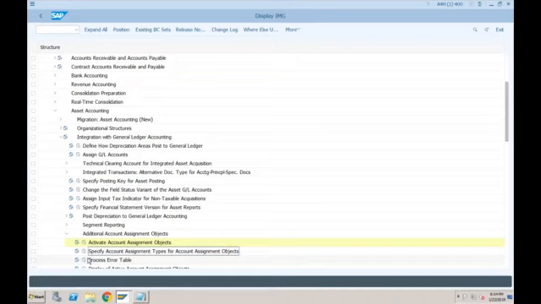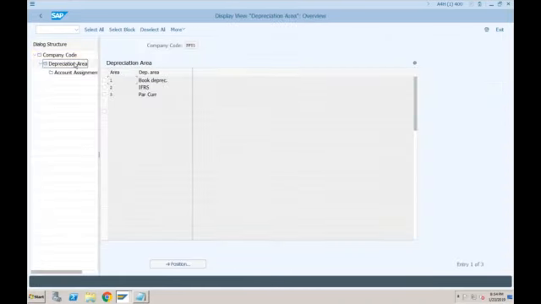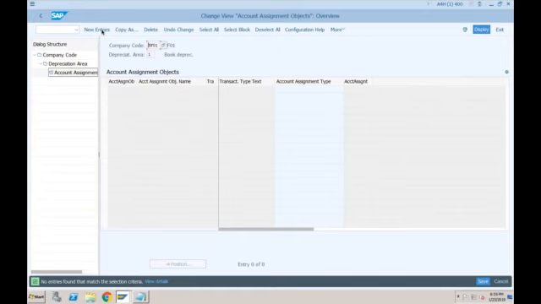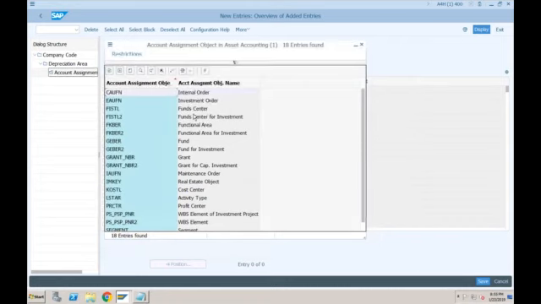select your company code, go to depreciation area. So book depreciation area, account assignment object. Just click on new entries. Here it will show you all the different account assignment objects like fund center, grant, profit center, segment. But currently we are going to use cost center. We have specified the cost center in the asset master, right? So just click on cost center.